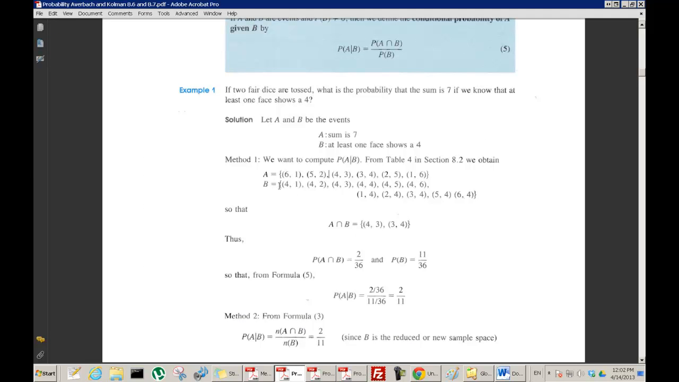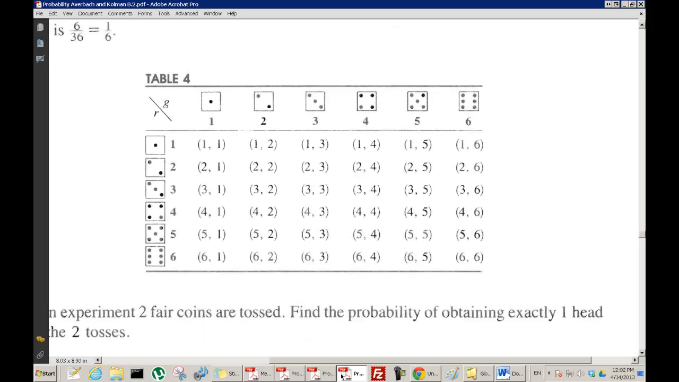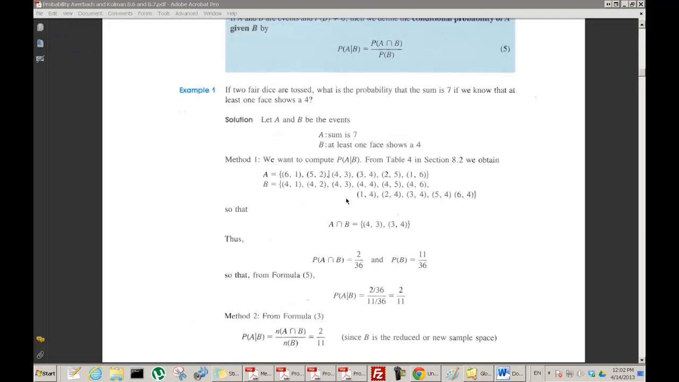And B is that you get at least one 4. So where's that? At least one of the dice is a 4. So all of these have at least one of the dice being 4, and all of these have at least one of the dice being 4. So how many are there? There's 6 here, and 6 more here, but this one I counted twice, so there's actually only 11. There are 11 of those cases. So B has those 11 elements in it.